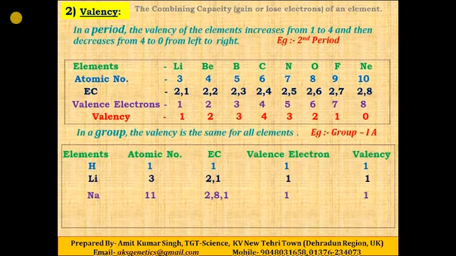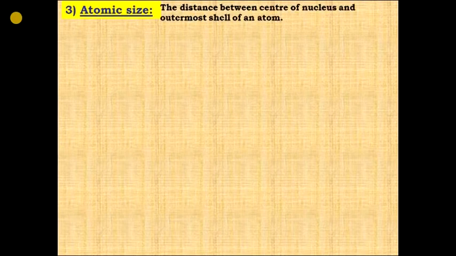So you can see the example. Valence electron 1 for group 1 and valency also is 1 for group 1 elements. Now the next property is atomic size. What is atomic size? It is the distance between the center of the nucleus and the outermost shell of an atom. This is the atomic radius, and the atomic size depends only on the atomic radius.